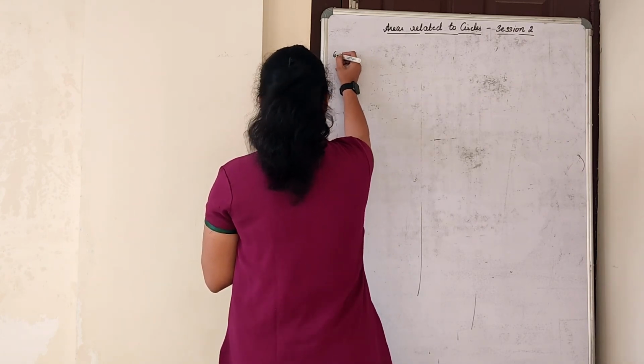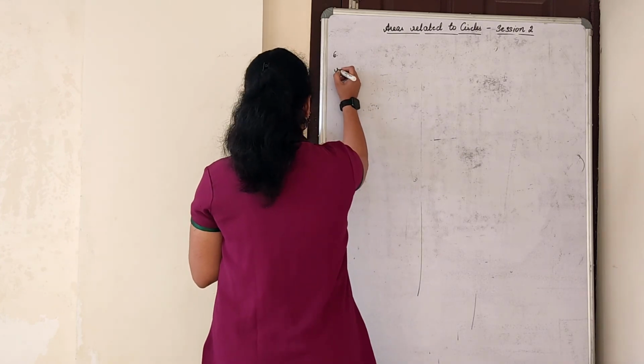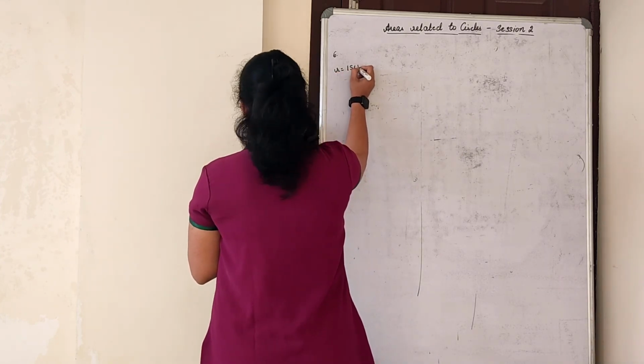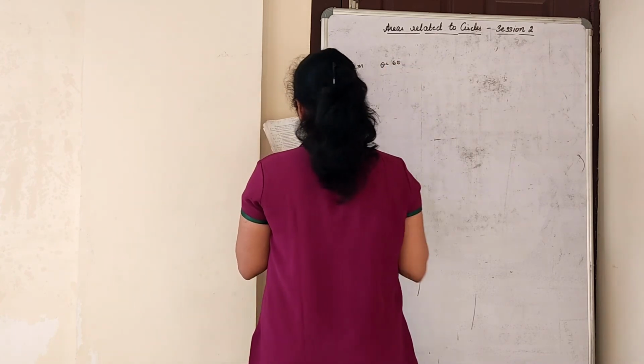Sixth one. A chord of a circle of radius 15 centimeter subtends an angle 60 degree at the center.